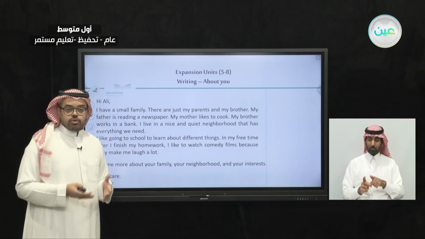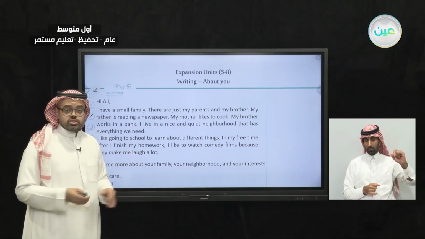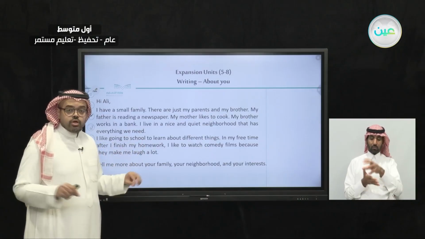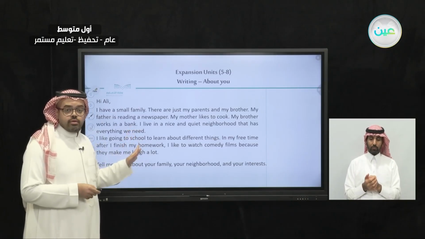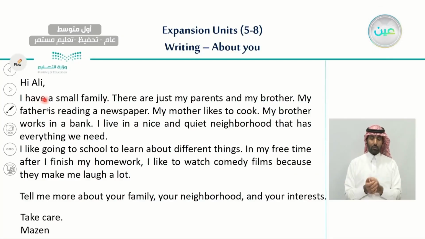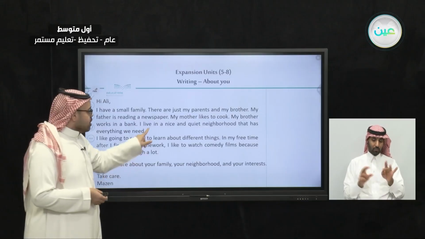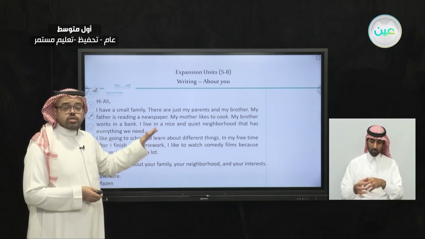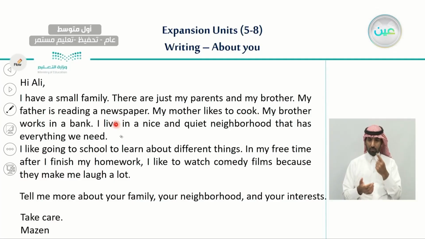We said previously that we chose 5 pieces of information from the list, from the table, to use in our email, which are the family. Here I talked about my family. I have a small family, my parents, my brother, my father is reading, my mother likes to cook, and my brother works in a bank. The second information we have chosen is neighborhood. Here I talked about my neighborhood. I said, I live in a nice and quiet neighborhood that has everything we need.